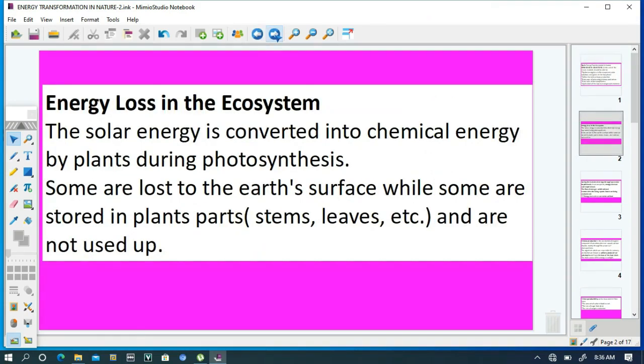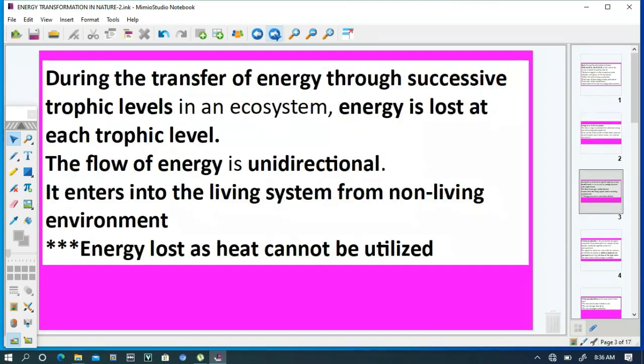Energy loss in the ecosystem. The solar energy is converted into chemical energy by plants during photosynthesis. Some is lost to the Earth's surface, while some is stored in plant parts, that is the stem, the leaves, the roots, the fruit, and is not used up.